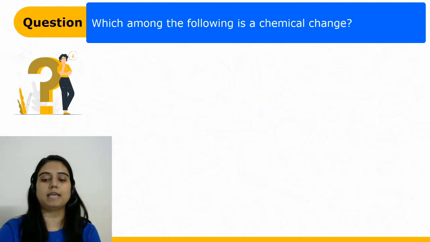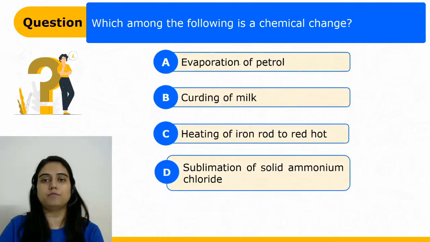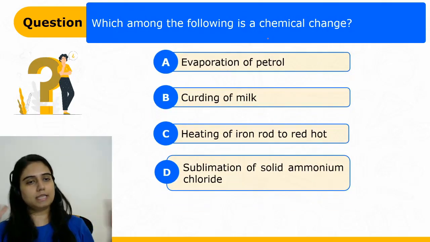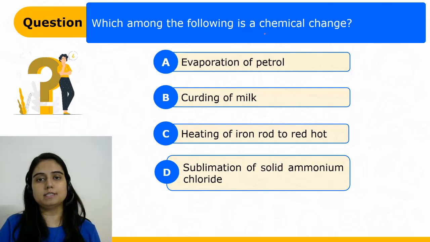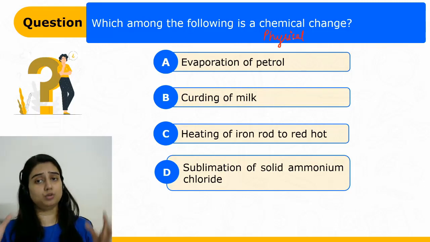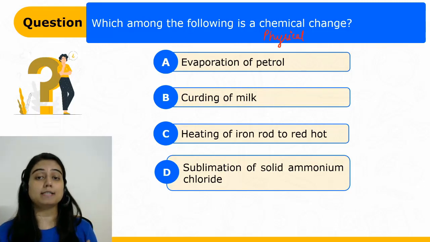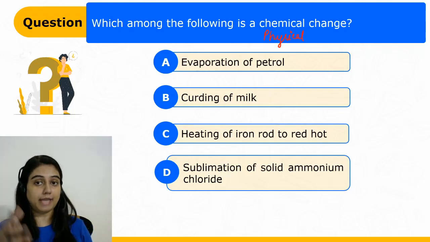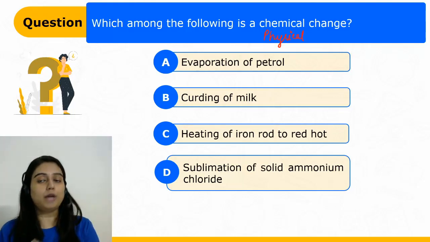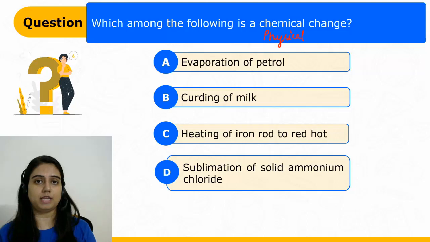Which among the following is a chemical change? We have 4 changes in front of us. Now dear students, there are 2 types of changes. One is chemical change, another one is physical change, right? Chemical changes are those where new substances are formed with new properties. Chemical transformation, where reactant is converting into the product with new properties. But in physical changes, no new substance is formed, just the state has been changed, right?